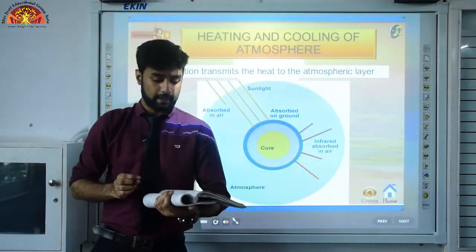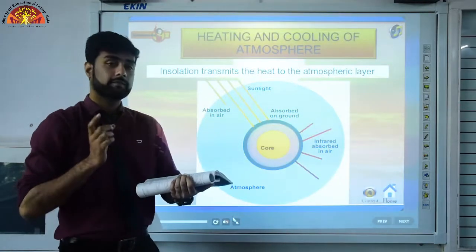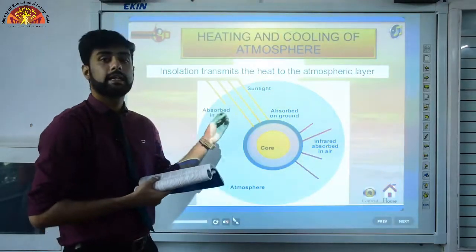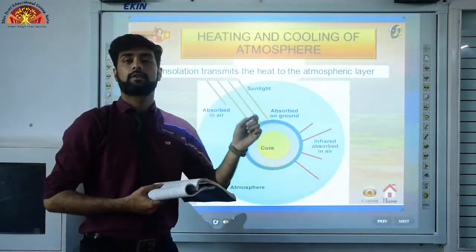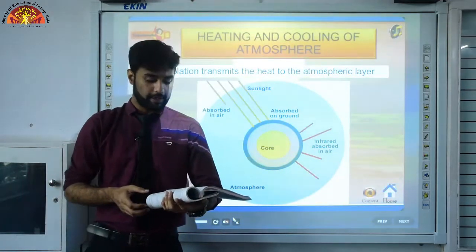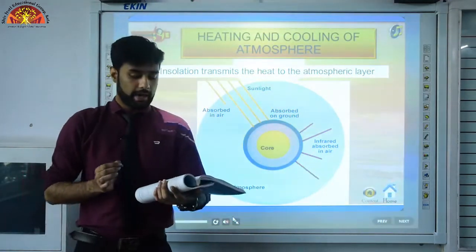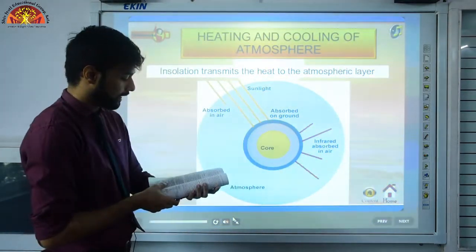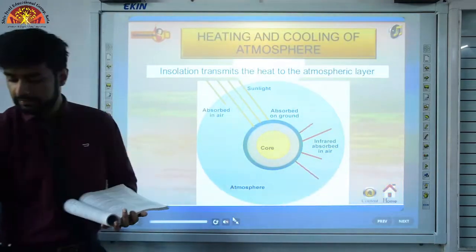Please underline this paragraph. Heating and cooling of atmosphere. The first paragraph, this process is called conduction, where the heat is getting transferred through a medium. This process is called conduction. Okay? Now let's move on to convection. What is convection? The air in contact with the earth rises vertically on heating in the form of currents and further transmits the heat of the atmosphere.